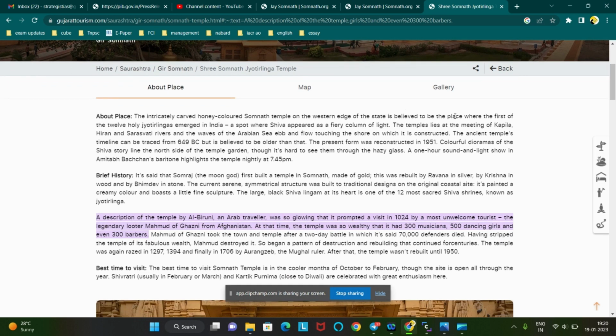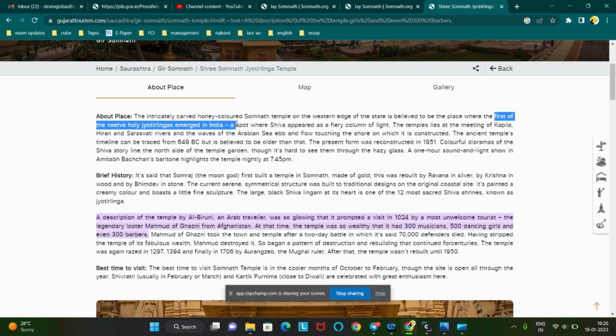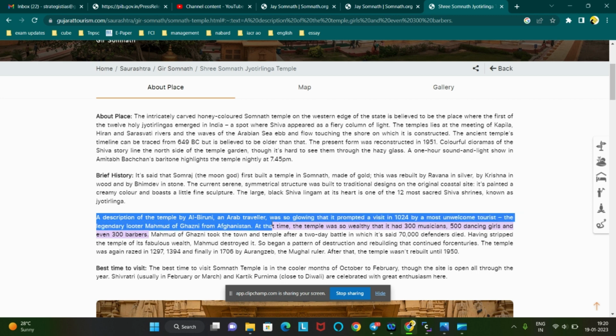We can see the first line in this website also, they have mentioned that it is the first of the 12 holy Jyotirlingas that emerged in India. And in this third paragraph we can see a description of the temple given by Al Biruni, an Arab traveler, was so glowing that it prompted a visit in 1024 by a most unwelcome tourist, the legendary looter Mahmud of Ghazni from Afghanistan.